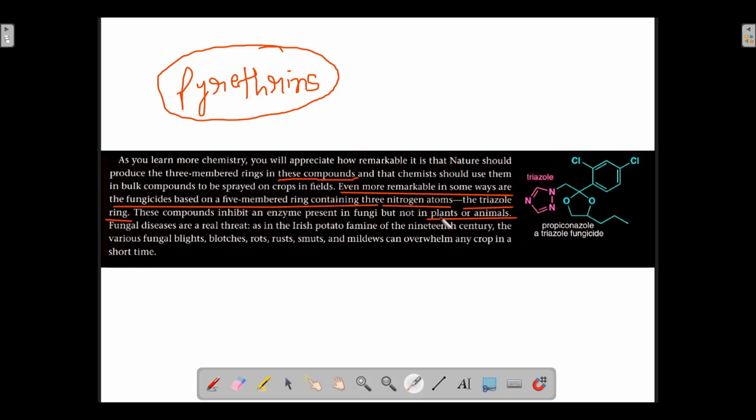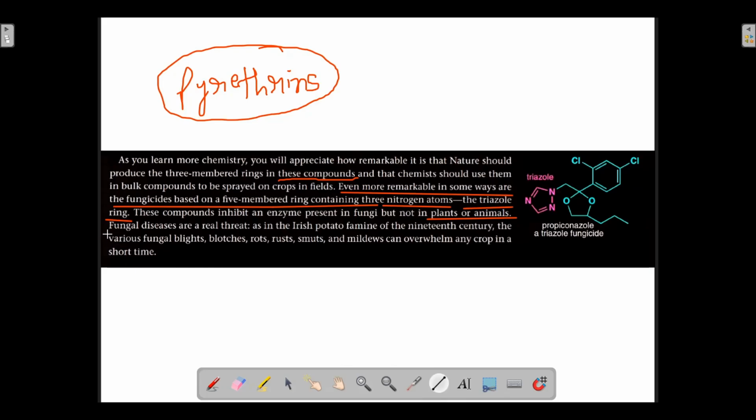But it does not affect plants and animals, because that enzyme is absent in them. So it is harmless for plants and animals, but it is a fungicide because it inhibits an enzyme necessary for fungus growth. That's how it kills the fungus.